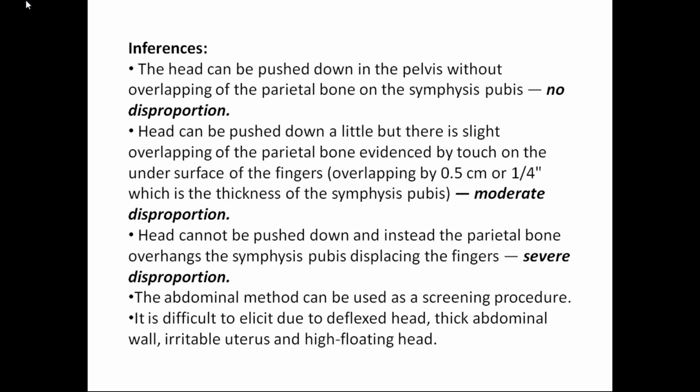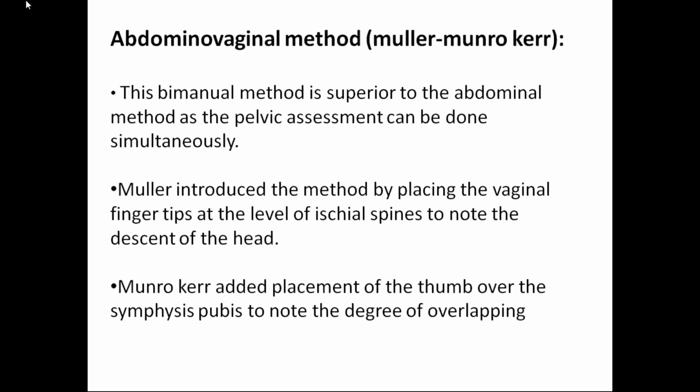So when you do this abdominal examination, if there is no disproportion, go for a normal delivery. If it is moderate disproportion, you can go for a trial of labor. If it is severe disproportion, go for a cesarean section, right? So the abdominal method can be used as a screening method. It is difficult to elicit, so there are some problems with this examination. That is why you have to add the abdomino-vaginal method. When there is deflection of the head, a thick abdominal wall, or an irritable uterus with a high floating head, this method is not accurate. Then coming to the abdomino-vaginal method, that is the Muller-Munro Kerr method.